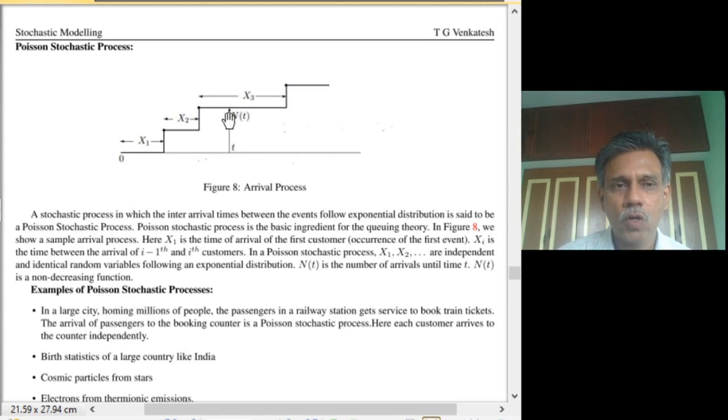So we have so far looked at how N of t can be defined and its properties, and we have defined it using the characteristics of a related stochastic process, namely xi, i equal to 1, 2, 3. Now, where do we encounter the Poisson stochastic process, or what are some examples of the Poisson stochastic process?